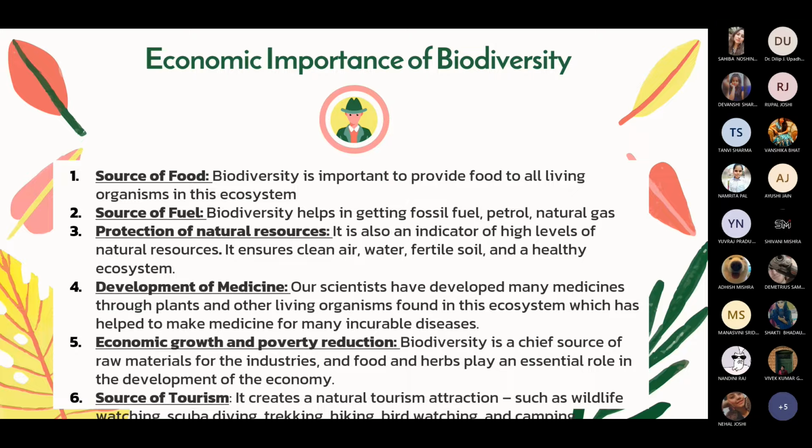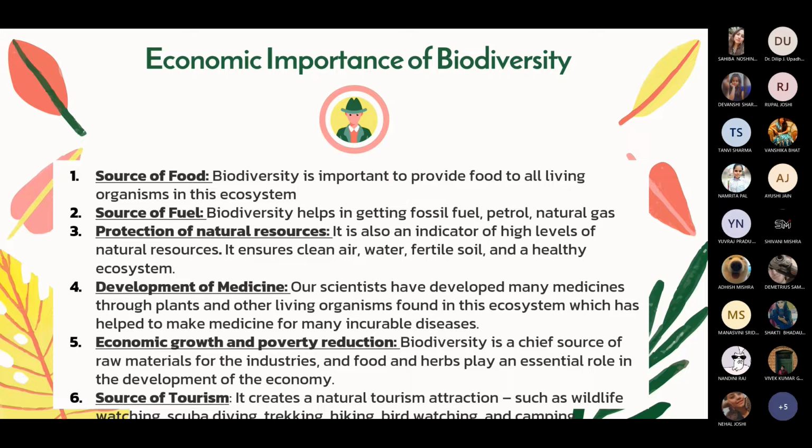Coming to the economic importance of biodiversity. Sources of food. Biodiversity is important to provide food for the living organisms in these ecosystems. Agriculture is a source that provides good food for human beings, trees, and plants to animals. Sources of fuel. Biodiversity helps in getting fossil fuels, petrol, natural gases. It also helps in sustainable growth of wood by increasing forest, which is a common form of wood fuel used in day-to-day life.